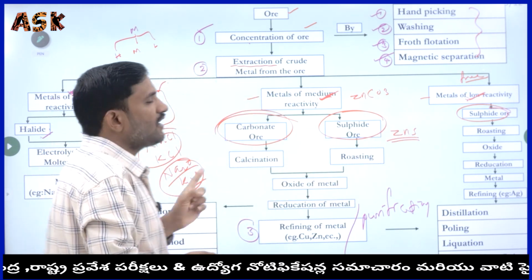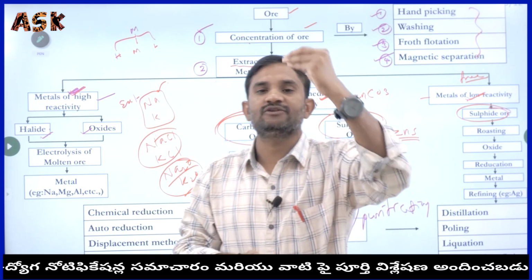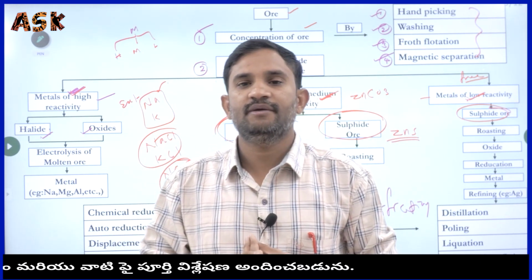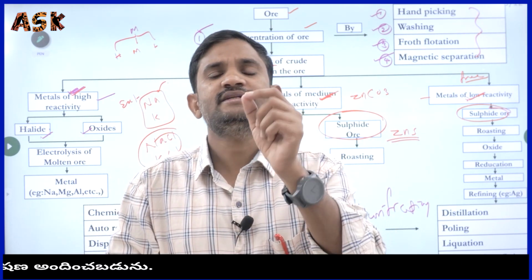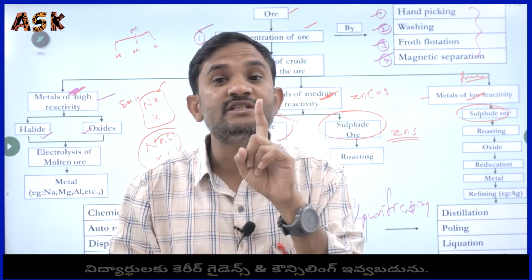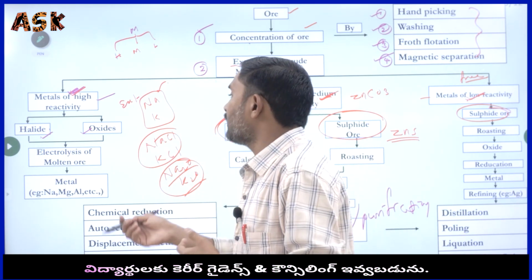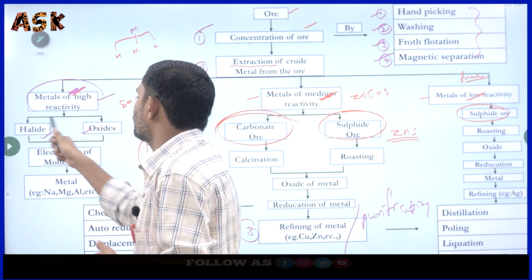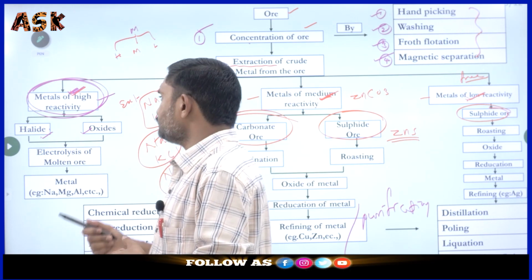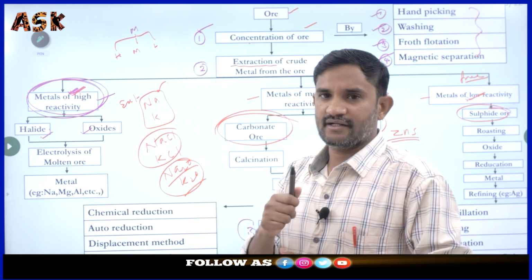Here we got that halides and oxides may come in the examination. A question like that is possible: halides and oxides are present towards which side? High reactivity, moderate reactivity, low reactivity. Yes, halides and oxides are present towards the high reactivity.